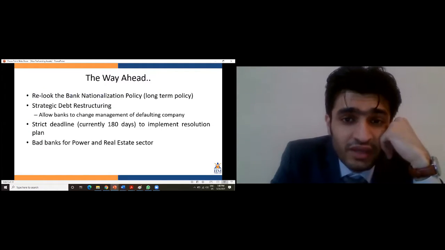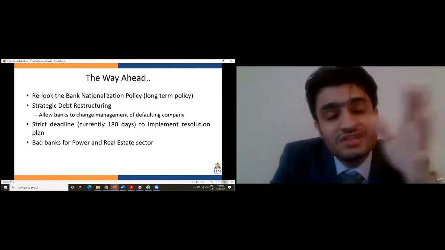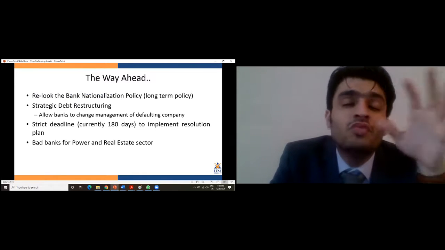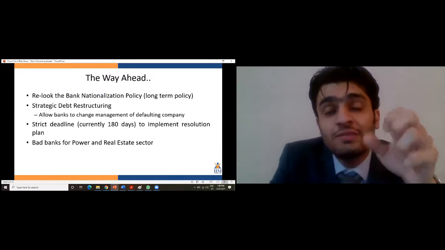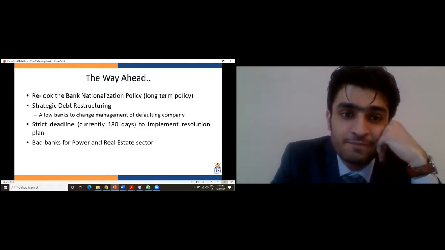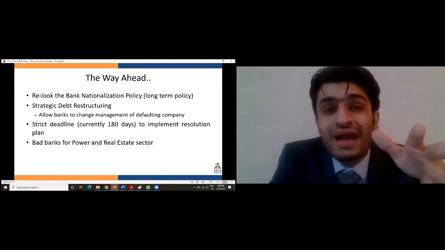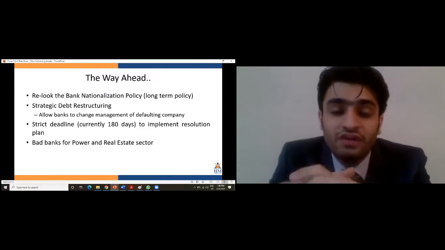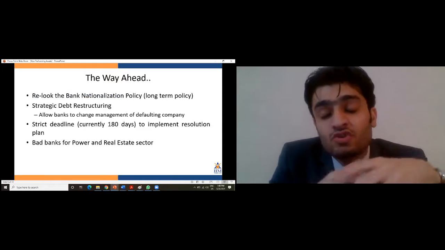What exactly is the way ahead? We need to relook at the bank nationalization policy. Now, this is a long-term goal where we need to move away from public sector banks to privatization of banks because the majority of NPAs are held by these public sector banks. Strategic debt restructuring, allowing banks to actually play a role in changing the management of a defaulting company. For the power and real estate sectors, looking at bad banks to resolve the issues.